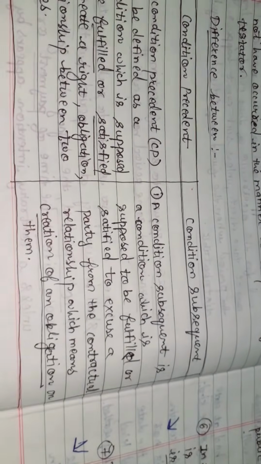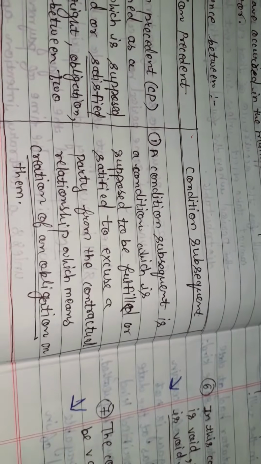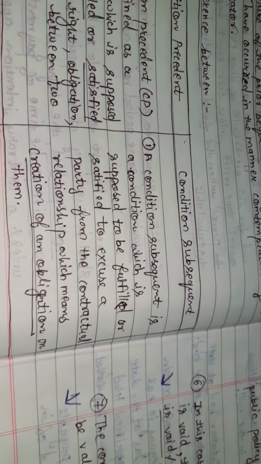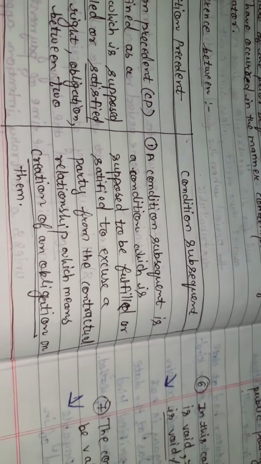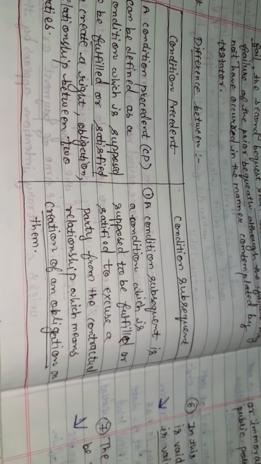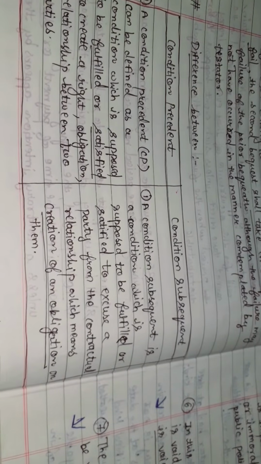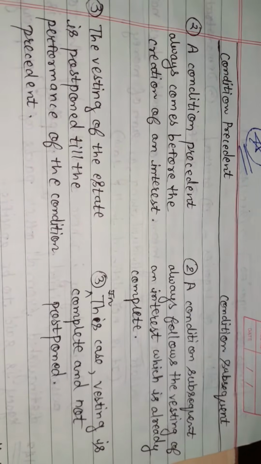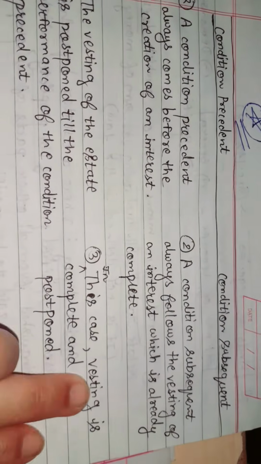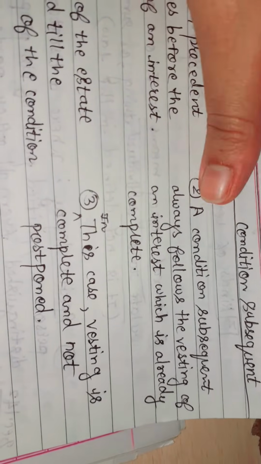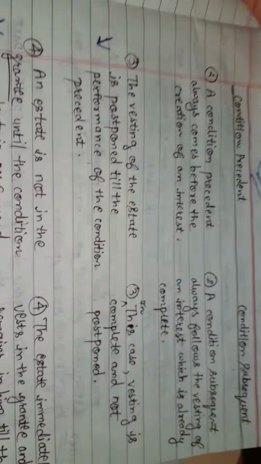While a condition subsequent is a condition which is supposed to be fulfilled or satisfied to excuse a party from the contractual relationship, which means creation of an obligation on them. Means such relation creates an obligation on the parties. A condition precedent always comes before the creation of an interest, but a condition subsequent always follows the vesting of an interest which is already complete.